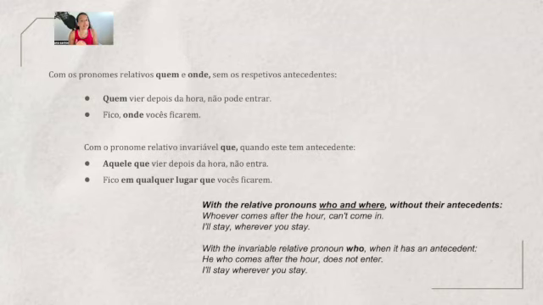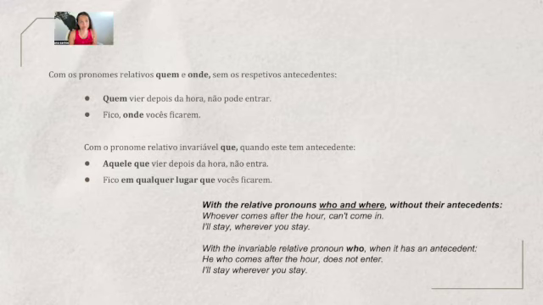Finally, with again some keywords, this idea quem e onde, in English who and where, and with the idea it's not related to anything that comes before, so per se they work as the subjects. Quem vier depois da hora não pode entrar. Fico onde vocês ficarem. So think again the idea of future, projecting to the future. You're not attaching to any other situation that is before. That's why it's these relative pronouns. But again, because it's a situation in the future, a condition and an action, you need to use it in the future. So, quem vier depois da hora não pode entrar.